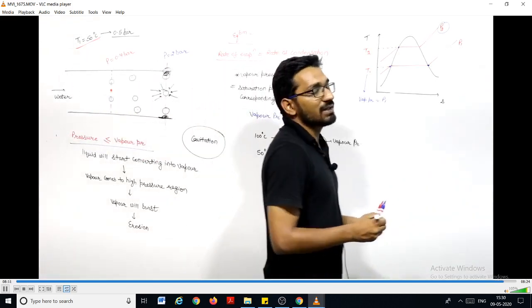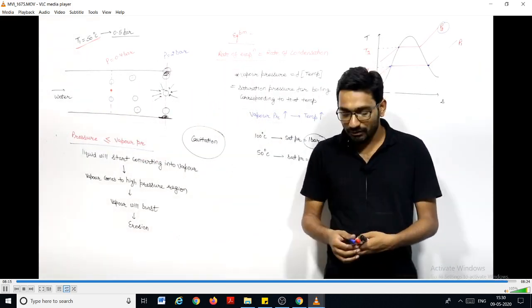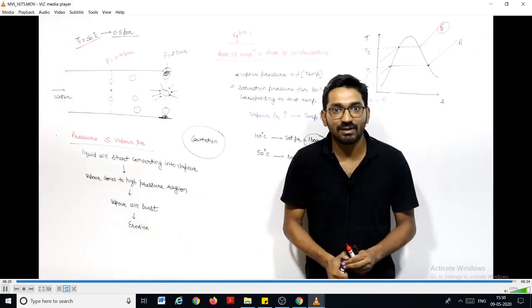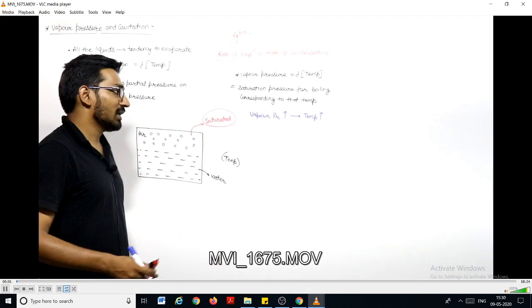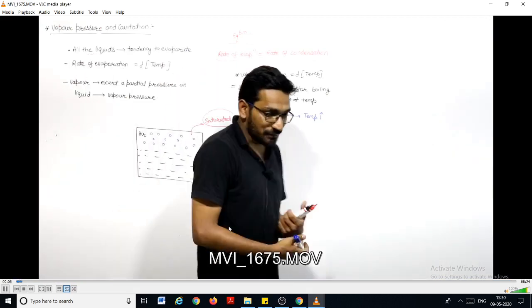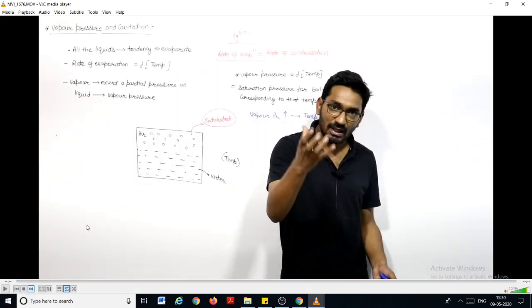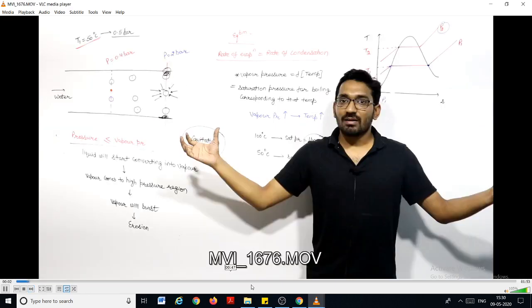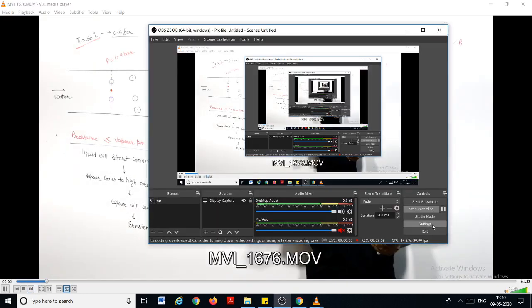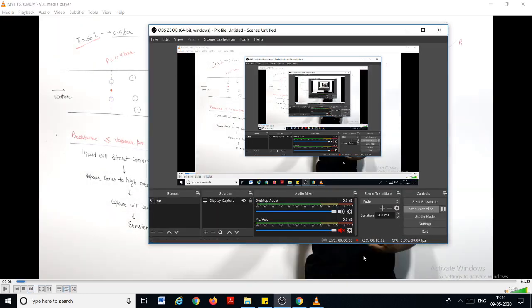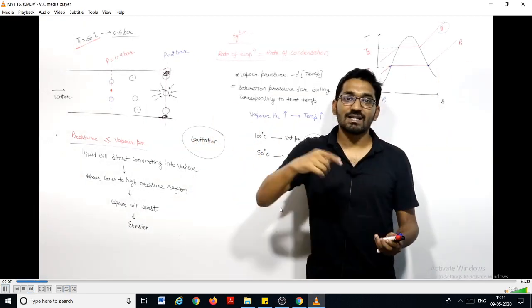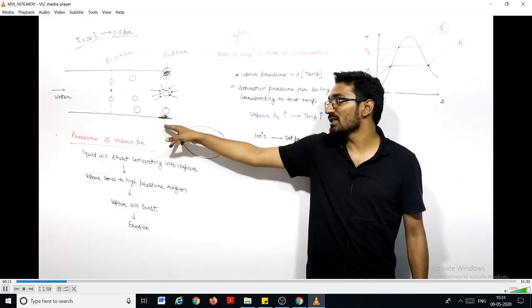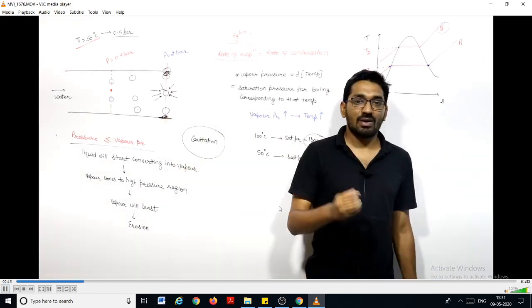So cavitation is the phenomenon in which, during the flow, the pressure becomes less than the vapor pressure, and then vapor will start forming. The vapor pressure is increasing, so it is a function of temperature also. We can say that it is the phenomenon of boiling of liquid, and in the high pressure area the vapor bubbles will burst. When they burst, liquid will come in from all the sides and a wave will generate, and this wave will cause erosion of the tube or container. This is known as cavitation.